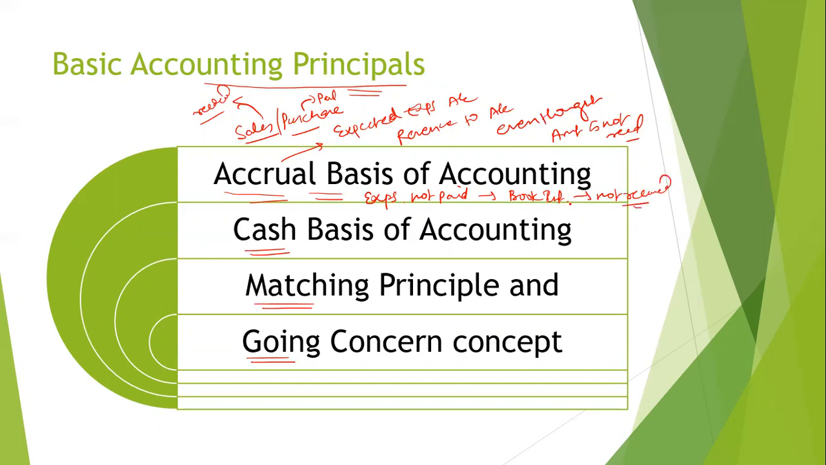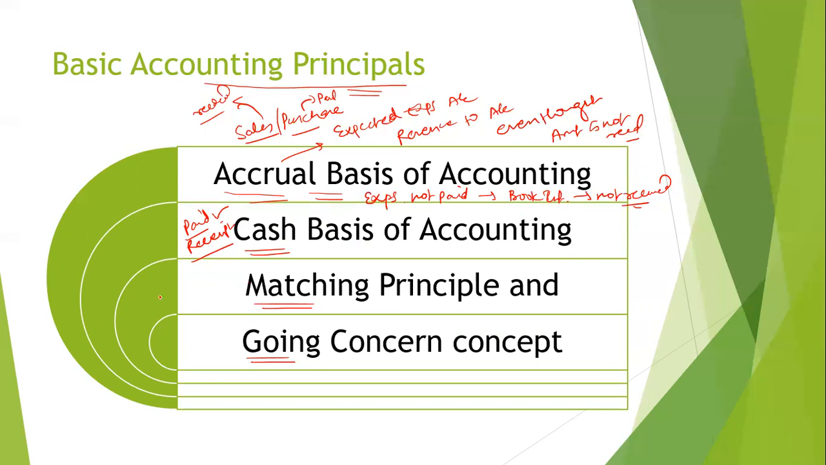So here we keep in mind that whatever we account is based on the accrual basis. So if the expense is accrued, we will account. If the income is accrued, we will account. In cash basis accounting, it is on a paid or receipt basis. So if you have paid, you account. If you have received, you will account.